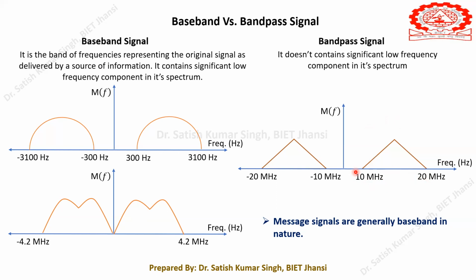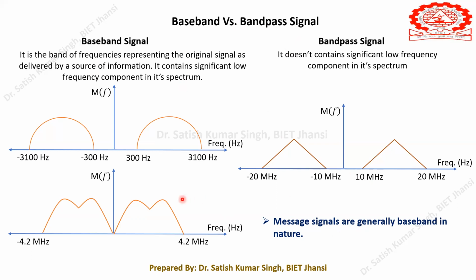Any signal which does not contain any significant low frequency component is called a band pass signal. You have to remember these two terminologies because they are very important while discussing communication topics in further sections. I will be talking about modulation, and there you will find that modulation is nothing but the conversion of the baseband signal into the band pass signal. So remember that message signals are generally baseband in nature.